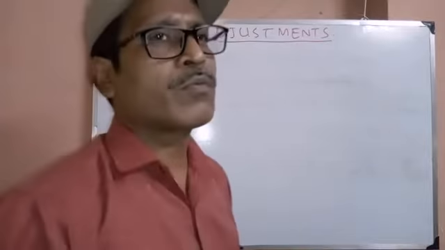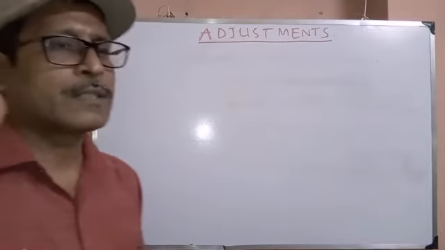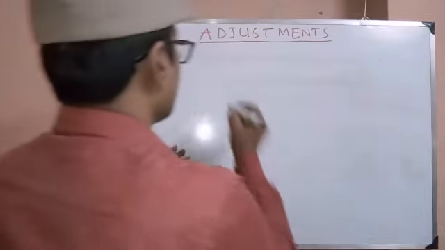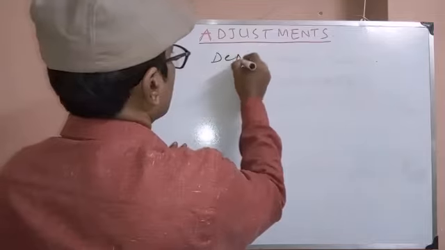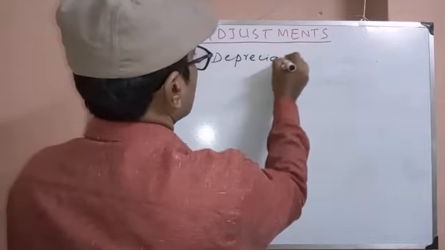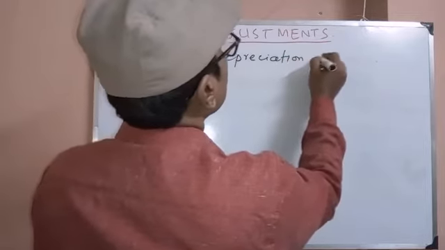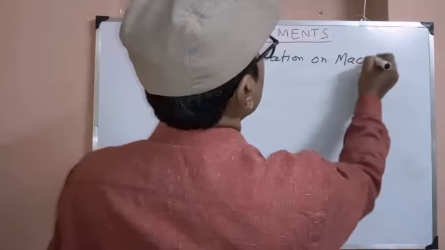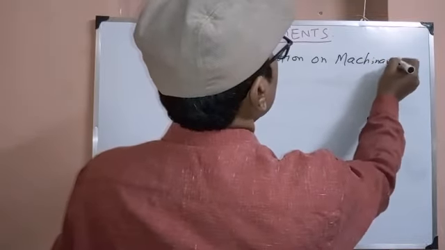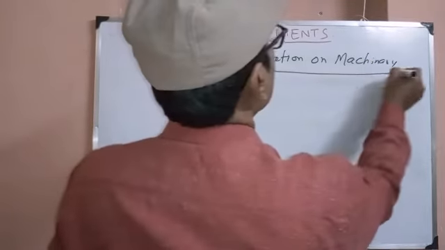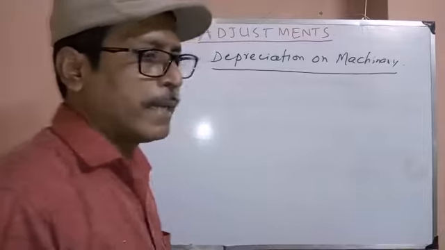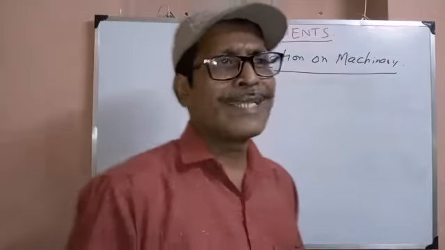Next, depreciation on assets, fixed assets, such as depreciation on machinery. Analysis: depreciation means loss in asset value.